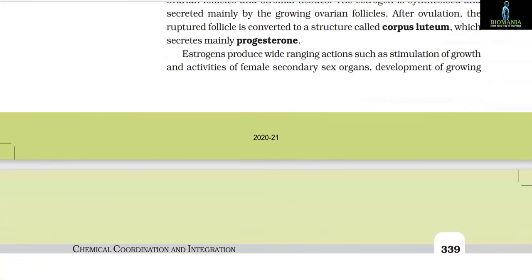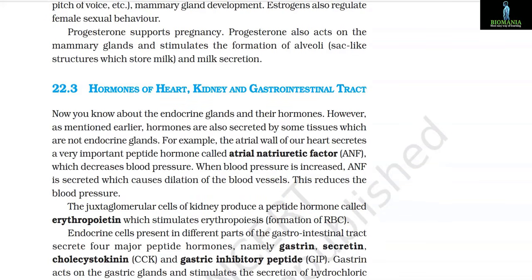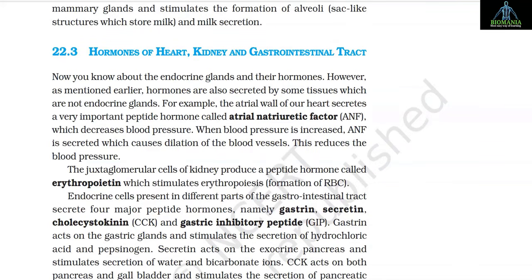Estrogens produce wide-ranging actions such as stimulation of growth and activities of female secondary sex organs, development of growing ovarian follicles, appearance of female secondary sex characters, for example, high pitch of voice, etc., mammary gland development. Estrogens also regulate female sexual behavior. Progesterone supports pregnancy. Progesterone also acts on the mammary glands and stimulates the formation of alveoli, that is sac-like structures which store milk, and milk secretion.